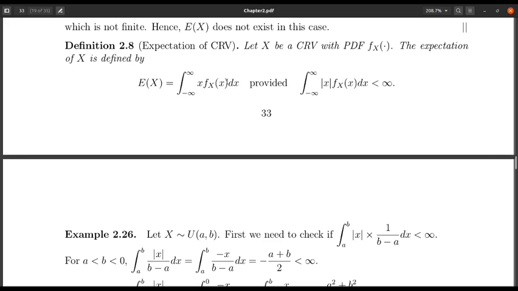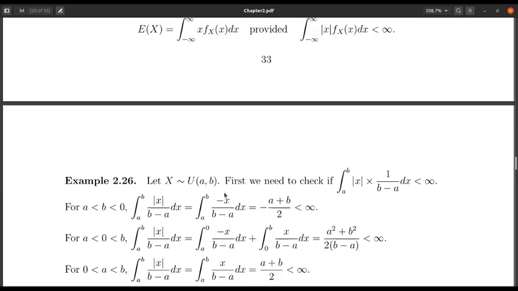So the definition of the expectation for the discrete and continuous cases is almost similar. The only change is that in the discrete case I have a summation, and in the continuous case I have an integration. In the discrete case the f function is the PMF, and in the continuous case the f function is the PDF. So the definition is as follows: if x is a continuous random variable with PDF fx, the expectation of x is given by this integration, provided this integration is finite. If it is not finite, we say that the expectation of the random variable does not exist.